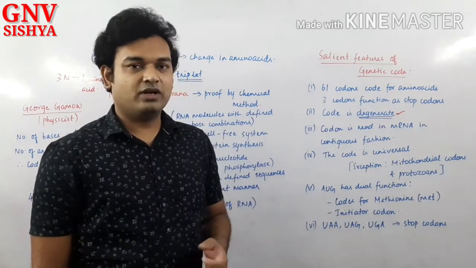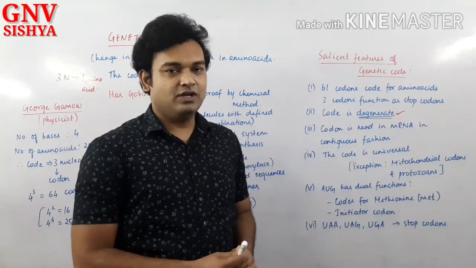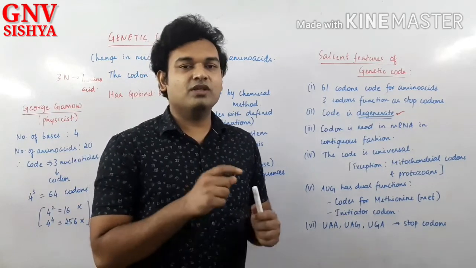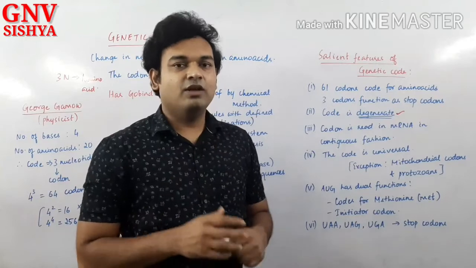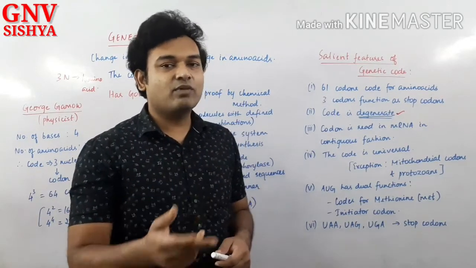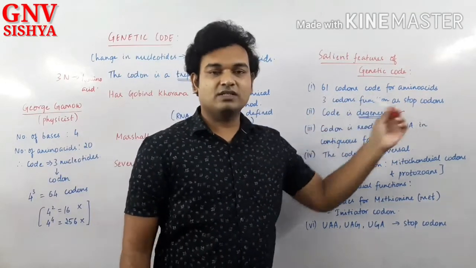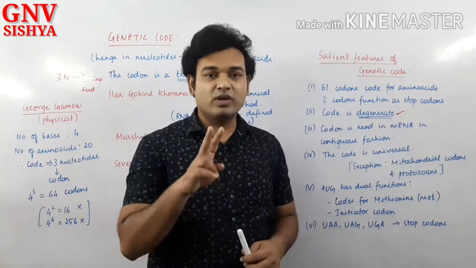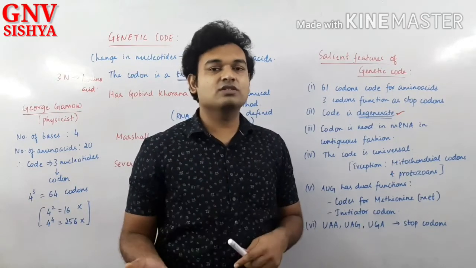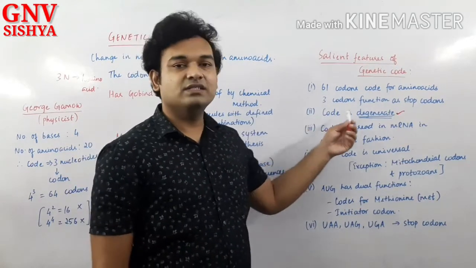Yes or no? Correct or not? In some cases, some 6 codons also code for the same amino acid, but each codon will be equated to only one amino acid. Several codons can code for the same amino acid. As you can relate, 61 codons code for amino acids, but how many amino acids are there? Only 20 amino acids. So many codons code for the same amino acid. That is why we call the code degenerate.